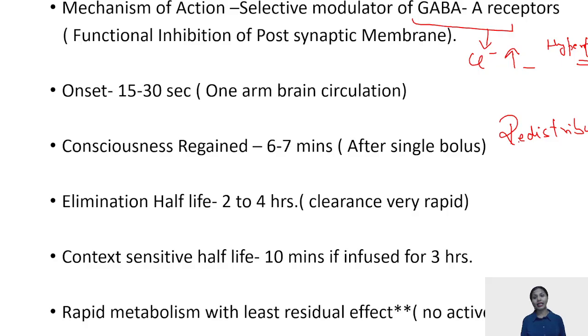Whenever a drug is given, suppose we inject a drug, what actually happens to that drug is through the veins, the drug is going to go to your heart, through the arteries, the drug is going to reach your brain. And there is a concentration gradient difference between the drug concentration in your blood and your brain. And thus, following that concentration gradient, your drug is going to go into the brain. And eventually, the concentration will come to an equilibrium, and when finally the concentration in the blood is going to decrease, the drug will then again get redistributed. How the drug is going to get redistributed?